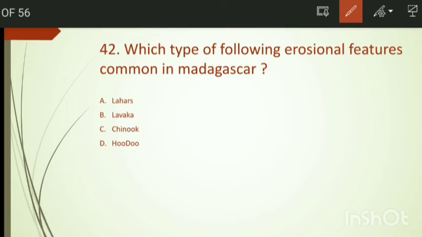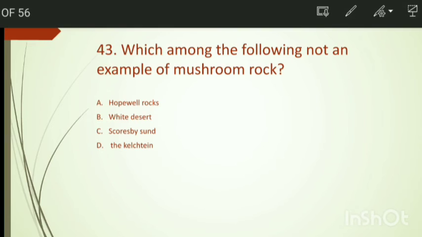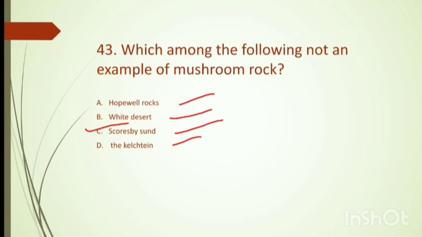Which type of the following erosion features common in Madagascar? Options are Lahars, Lavaka, Chinook, and Hoodoo. So right answer is option number B, Lavaka. Which among the following not an example of mushroom rock? We have the options Hope Well Rocks, Fight Desert, Scores by Sond, the Kale Chain. The right answer option number C, Scores by Sond.